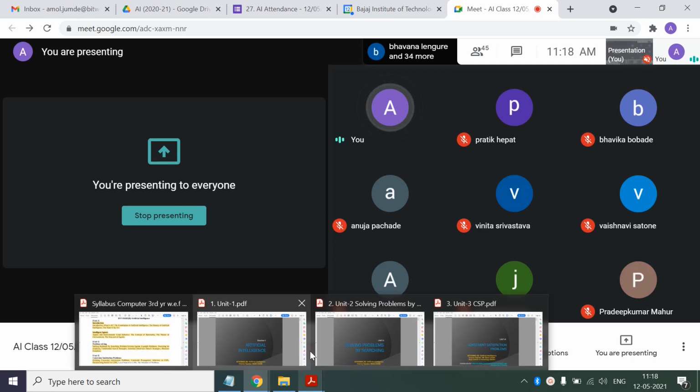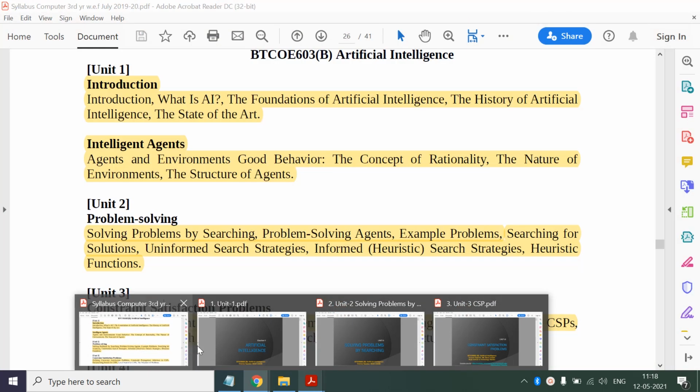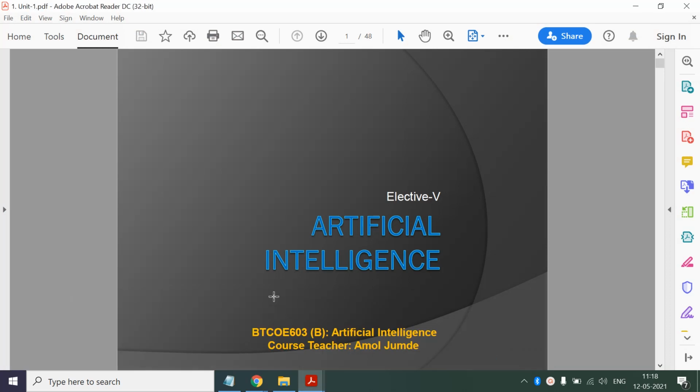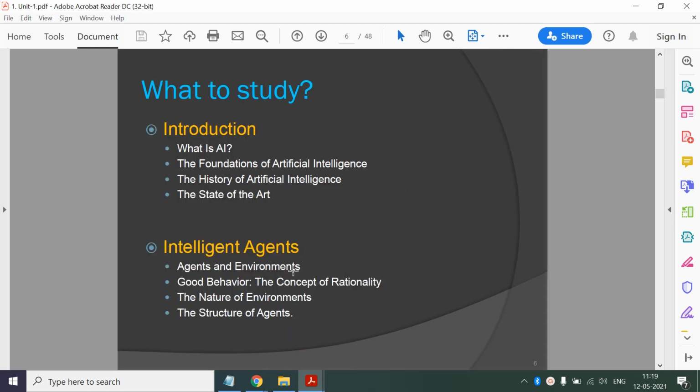Today we are going to have a quick brush up of the topics that we learned in these 3 units, and that will help you during the preparation for MSc. So we'll start with the first unit. Okay, so here we have two parts: introduction of AI and then intelligent agents.